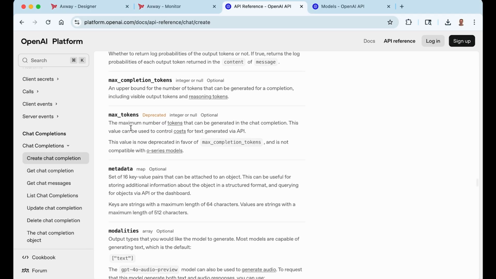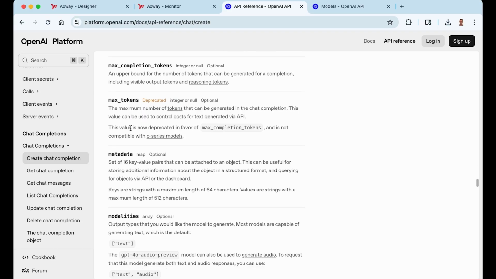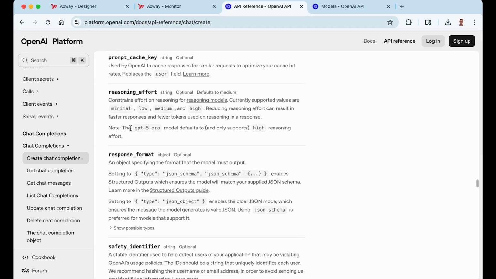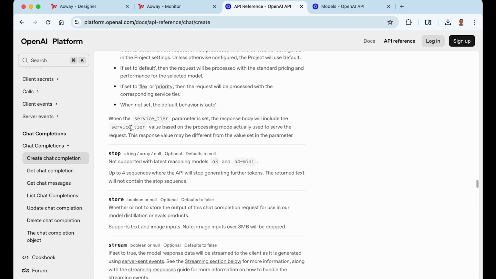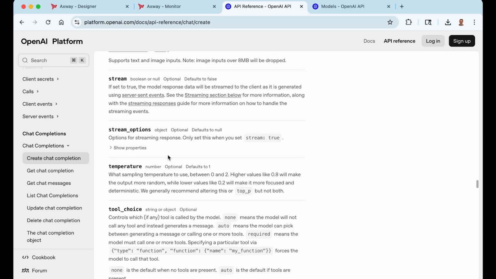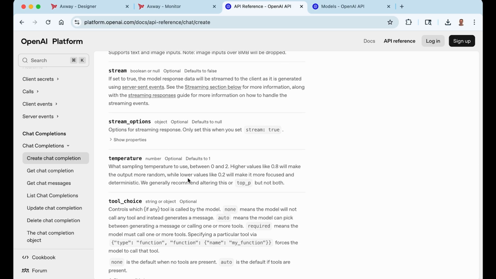So max tokens is just going to put a max value on it, which means you might get responses that are cut off in the middle or simpler responses if you have a low value. And the temperature is going to make the output more random and verbose and floral, you could say, where lower values would make it more deterministic.